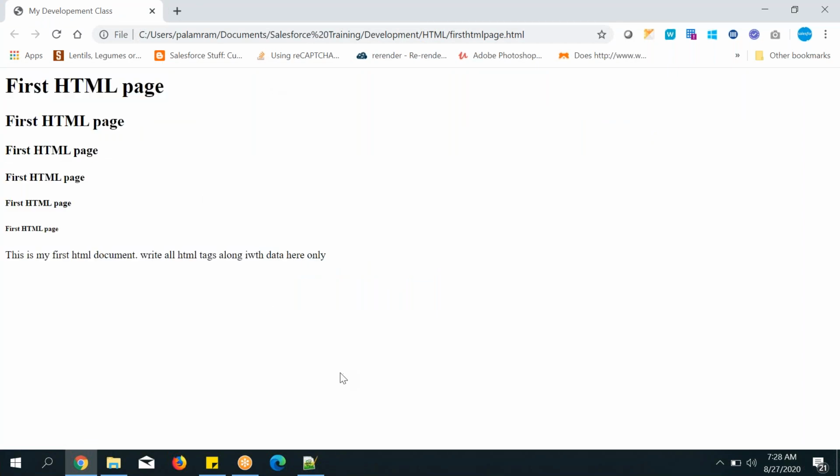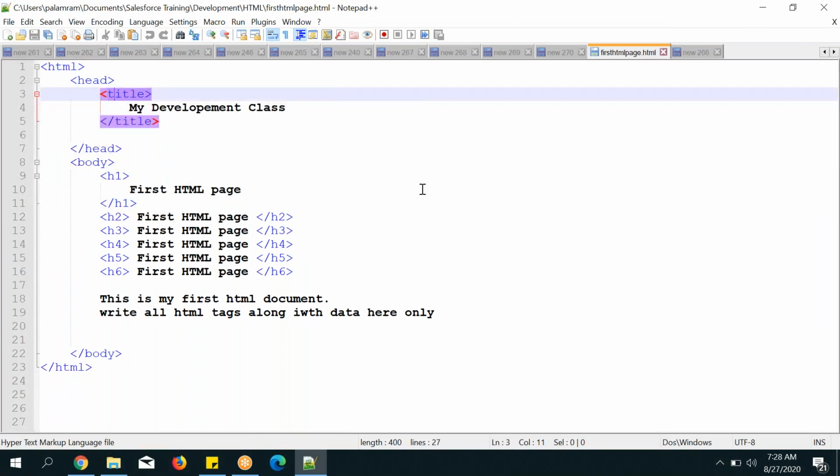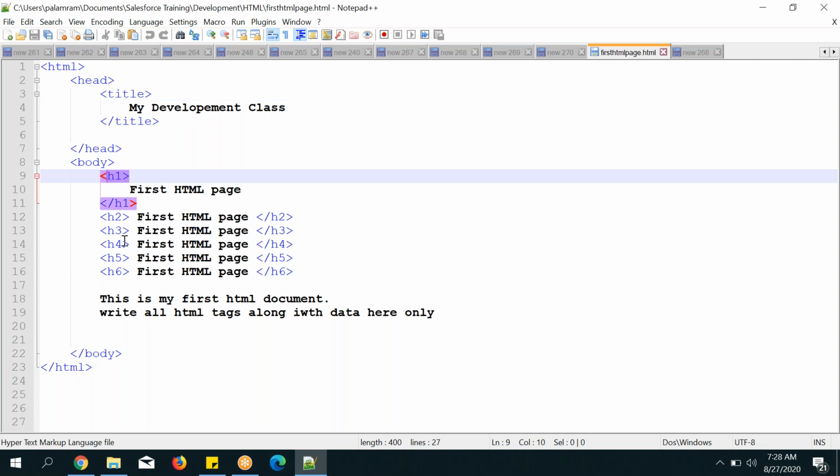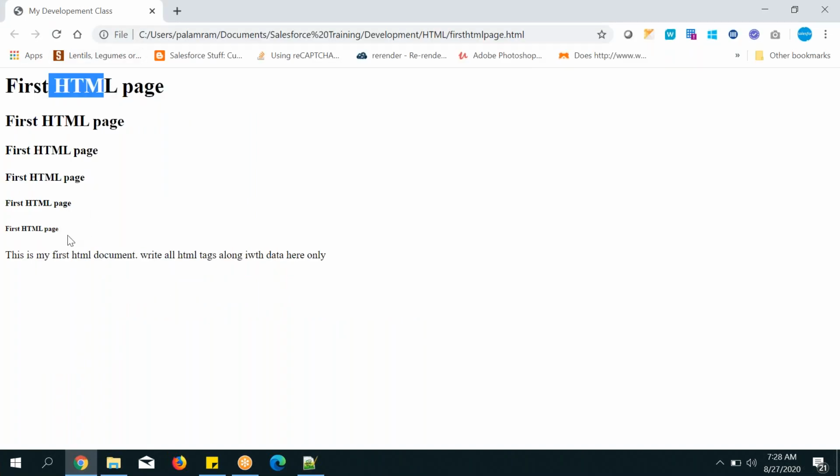So this is the body. From here to the bottom, whatever you are seeing in the output, that is the body. And in the header, you can see the title here. You can see what this is, my development class. From where are you seeing this name? From the title. That's it. And headers H1 to H6, number 6, are there, right? So 1 means big size, going to 6 means small size. Sizes 1 to 6, that is the benefit of 1 to 6.